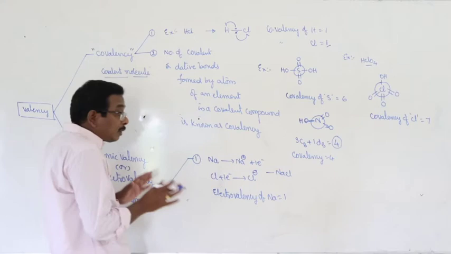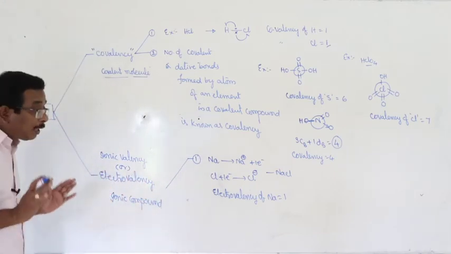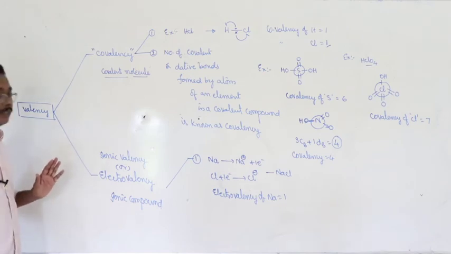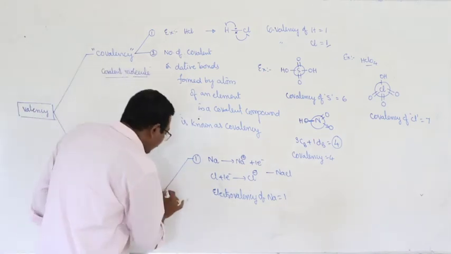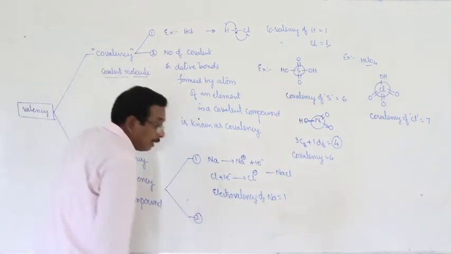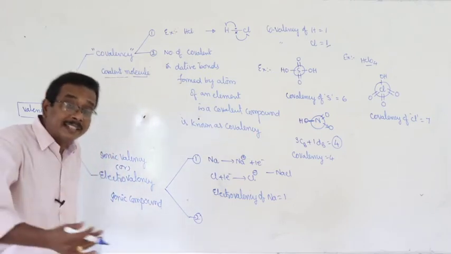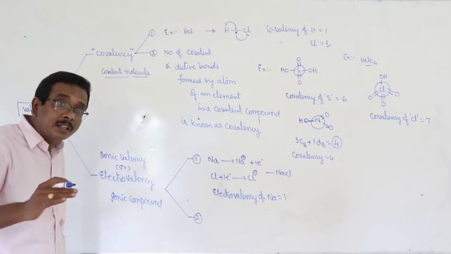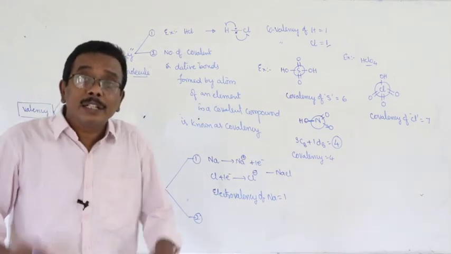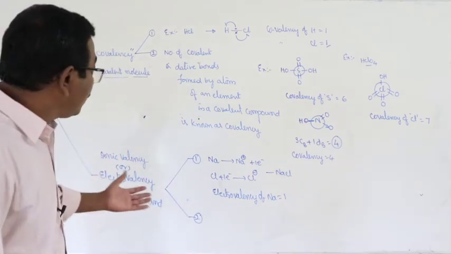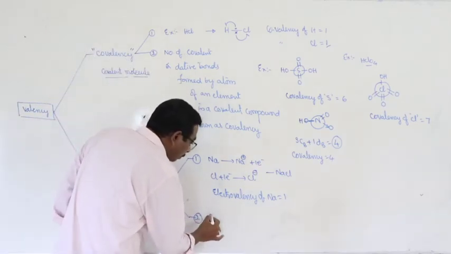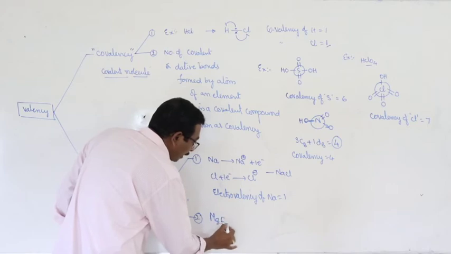But here electrovalency should be applicable or is concerned with the metal atoms only, but not non-metals. And next one, here second definition. The number of electrons lost from a metal atom during the formation of the ionic bond is also known as electrovalency. Take for example magnesium fluoride.